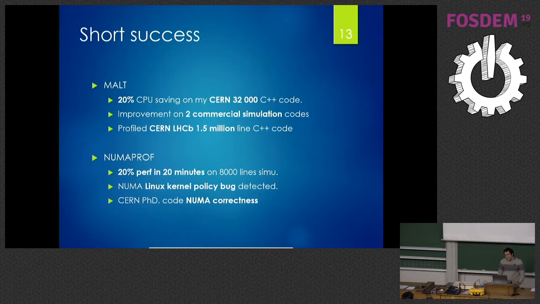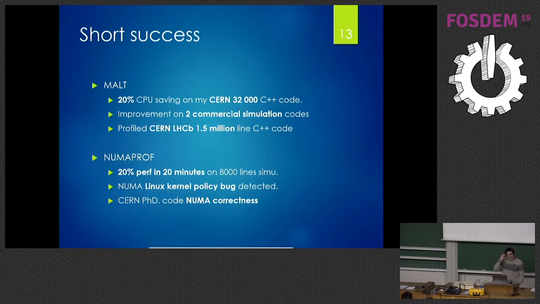So nice. We also improved 2 commercial simulations while I was developing the tool at the Exascale laboratory. And the profiler is now also able to profile the LHCb application, which is 1.5 million lines of code. I don't have results yet, but the tool is working on it, because it does require some patches to be able to support such a big thing.